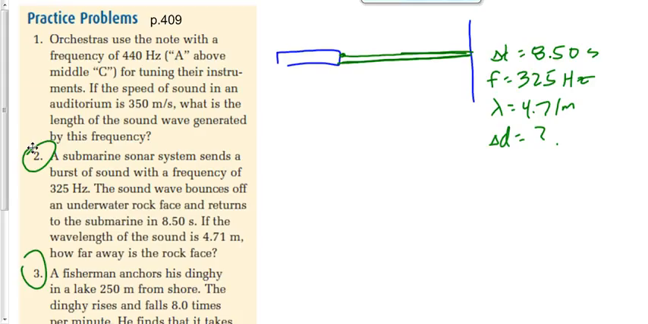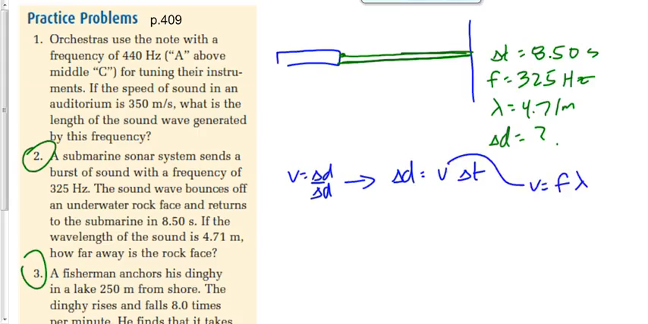All right, we have basically 2 equations that are applicable here: V equals delta D over delta T, and V is equal to F times lambda. I think I'm going to start with this one because I'm looking for D. It's V times T, but I don't know what V is, so I've got to find that. V is equal to F times lambda, which is 325 times 4.71.